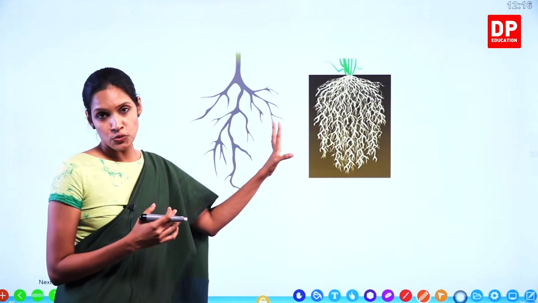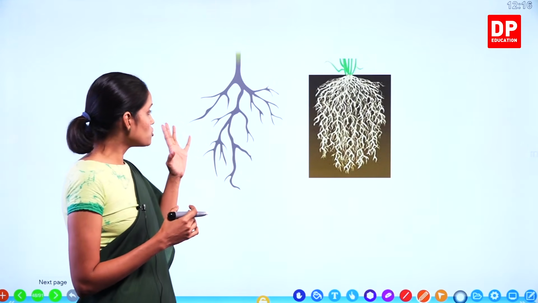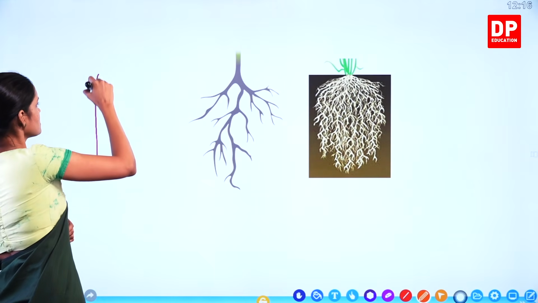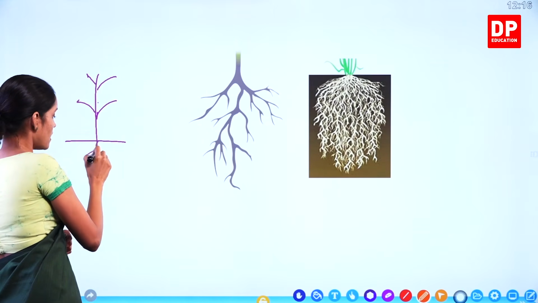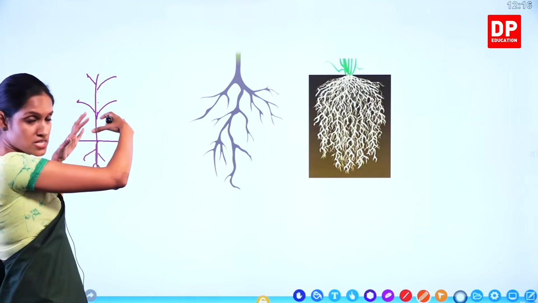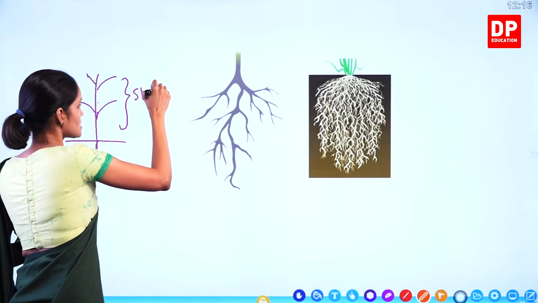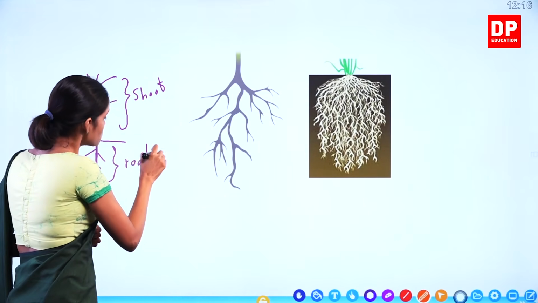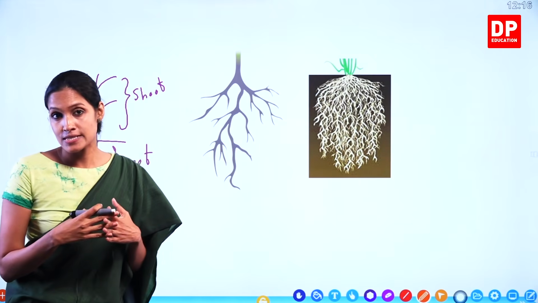What is this? These are plant roots. Now, you will learn in the upper grades as well. When we take plant roots, there are two different types of root systems present. When we take a plant, there are two parts present in plants. The underground part and the part which is present above the ground. This part is known as the shoot system and the underground part is known as the root system. So when we take the root system, there are two different types of root systems, children.